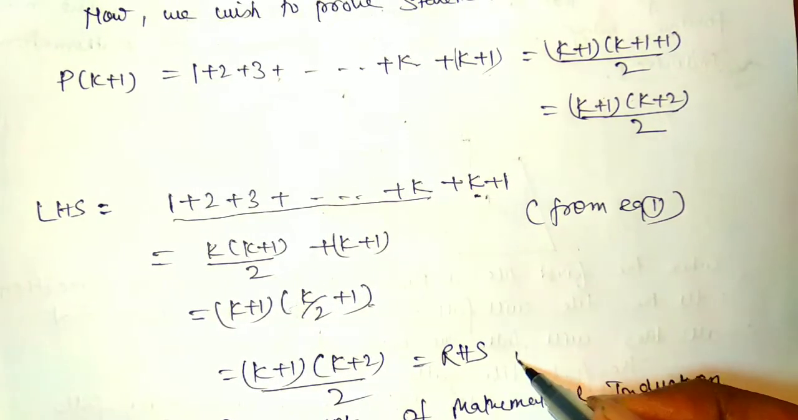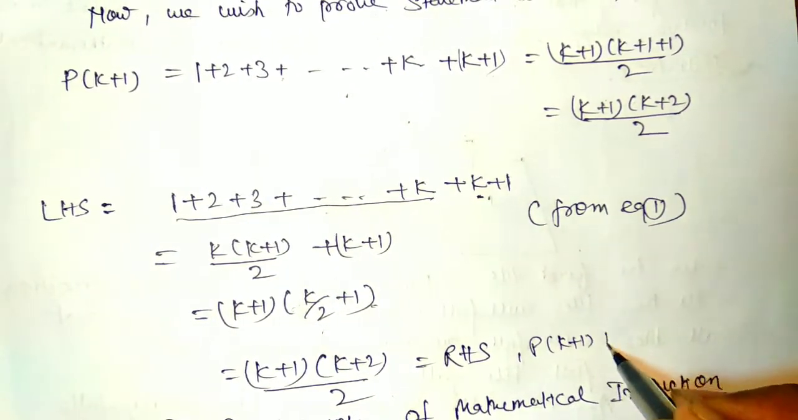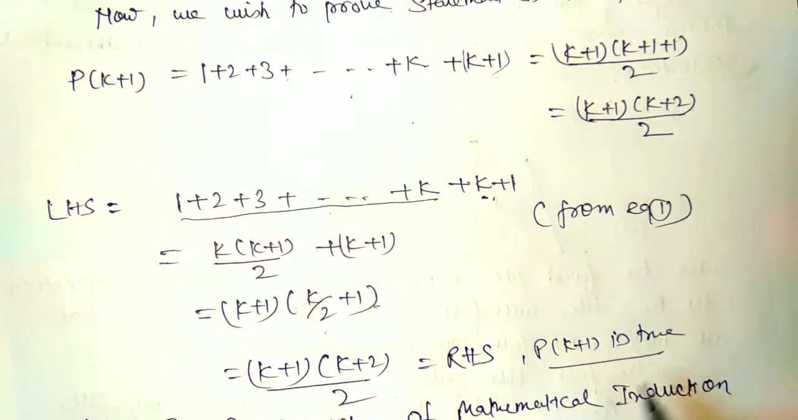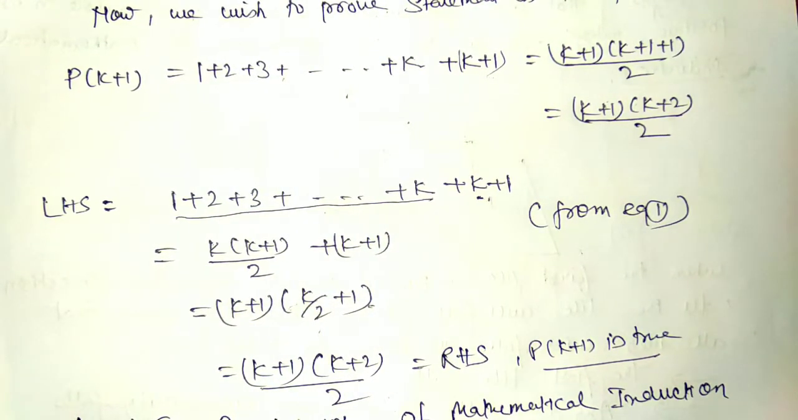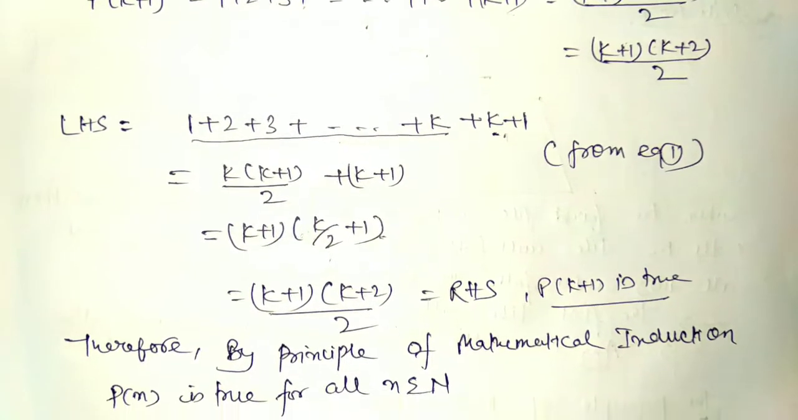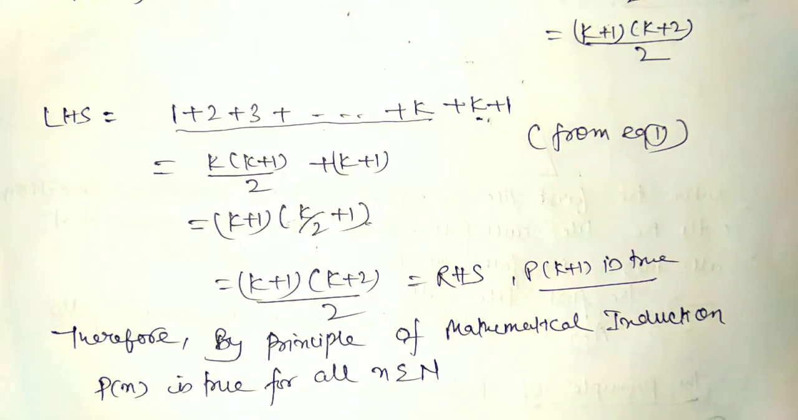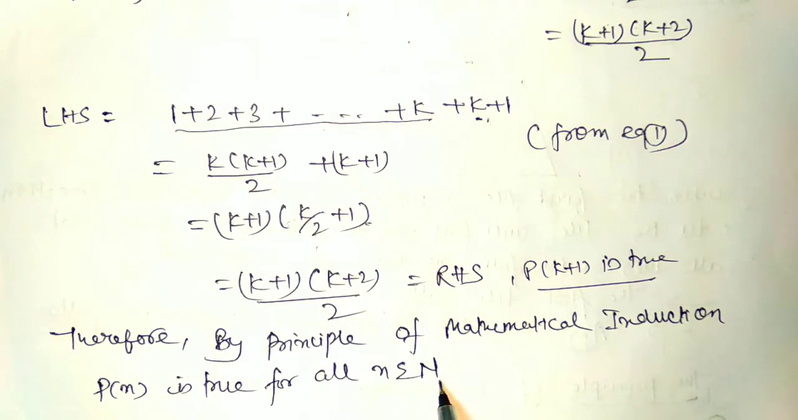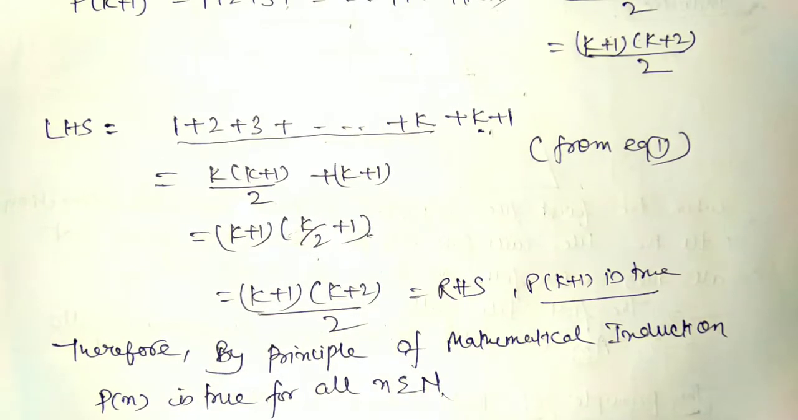So we write Pk plus 1 is true. We considered that if Pk is true, then Pk plus 1 is also true. So we write, by the principle of mathematical induction, Pn is true for all n belonging to the natural numbers. This means the statement is true for all natural numbers n. Hope you understand the topic. Thank you so much.